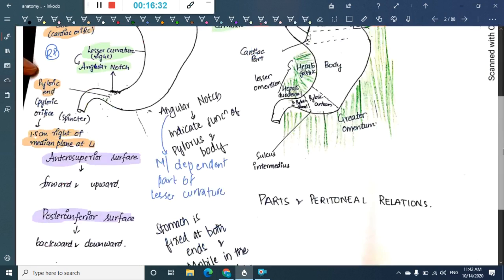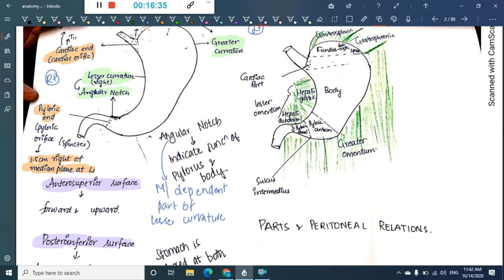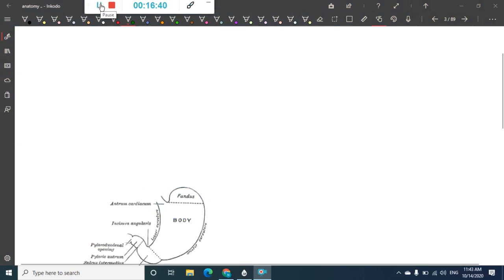Then we will have to know the differences between cardiac orifice and pyloric orifice. So first we will write the differences between the cardiac orifice and the pyloric orifice. So cardiac orifice is the junction between the esophagus and the stomach, and it marks the beginning at which the curvatures begin, whereas pyloric orifice is between pyloric end of the stomach and the first part of duodenum. That is not important.